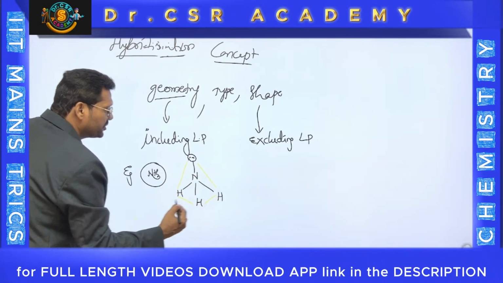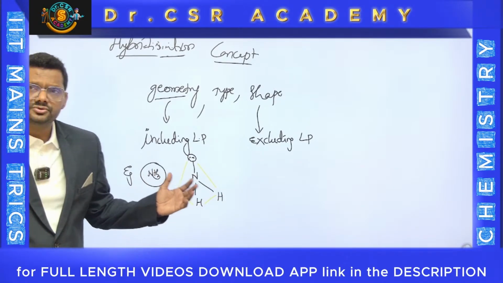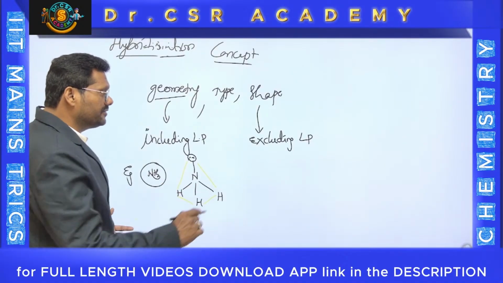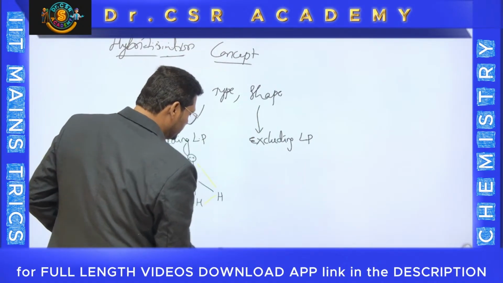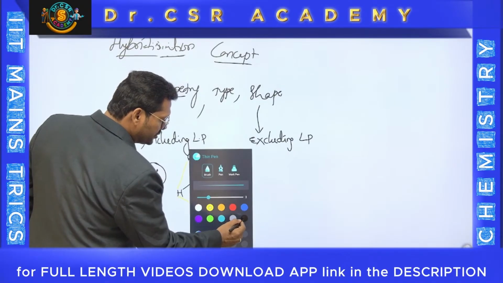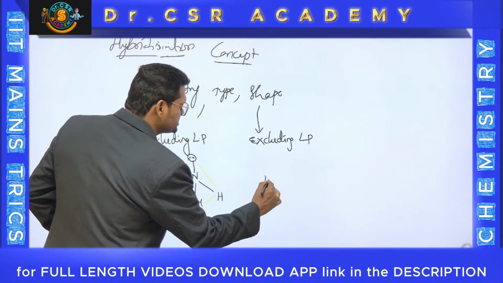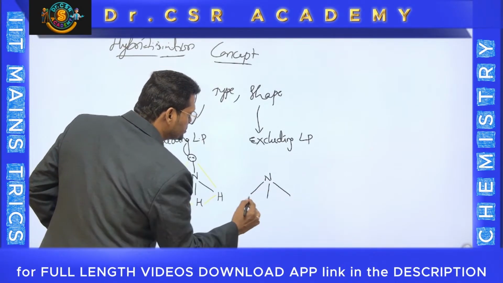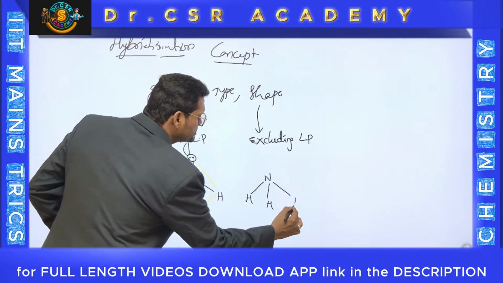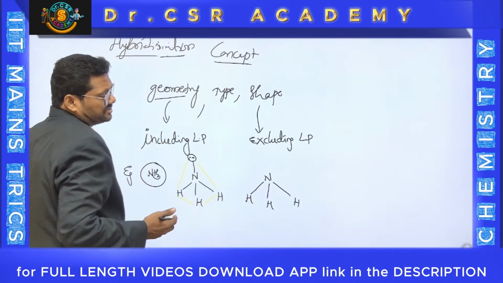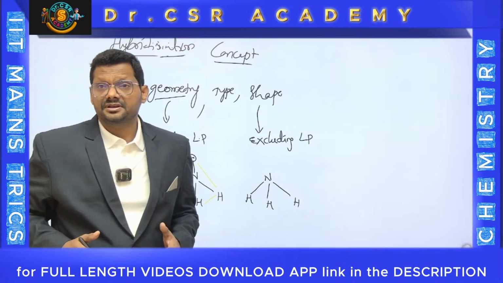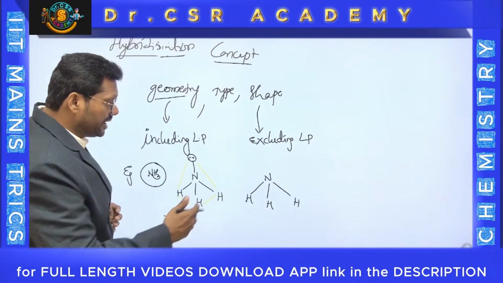This is ammonia, tetrahedral is the geometry. While if you see the particular shape of the ammonia molecule, it looks this way. This is just pyramidal, because you don't observe the lone pair. Its lone pair we can't observe because it is invisible. It's not an atom. Therefore, it is pyramidal.